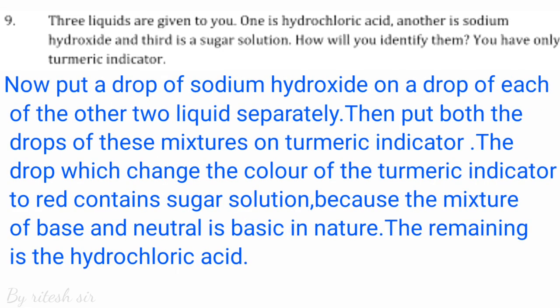Now put a drop of sodium hydroxide on a drop of each of the other two liquids separately. Then put both the drops of these mixtures on turmeric indicator. The drop which changes the color of the turmeric indicator to red contains sugar solution, because the mixture of base and neutral is also basic in nature. The remaining one is the hydrochloric acid.